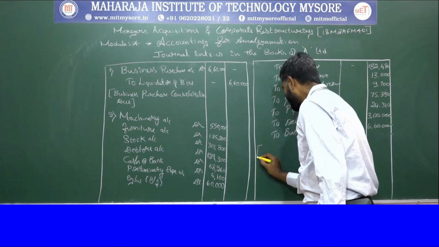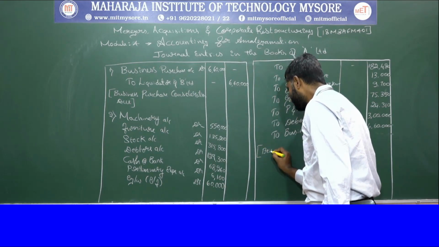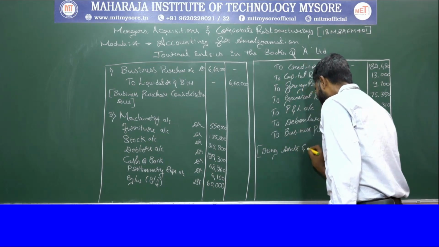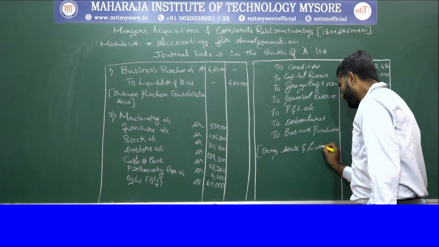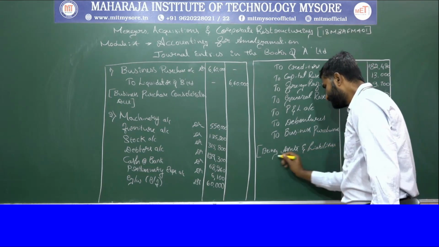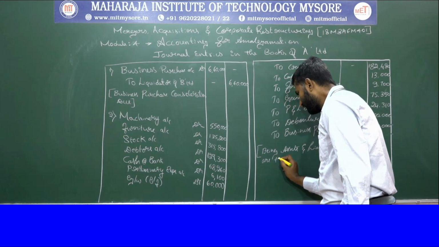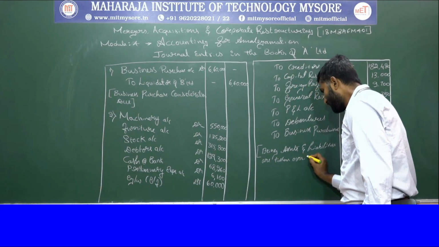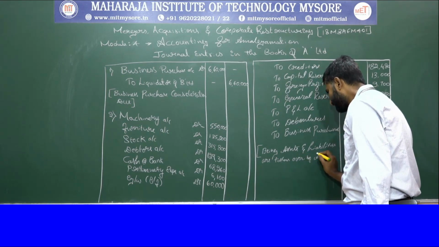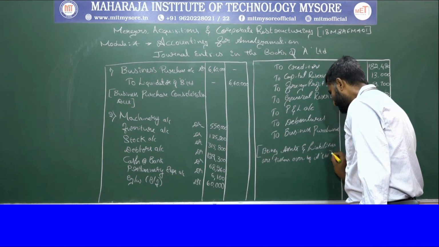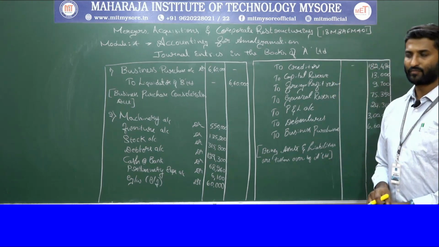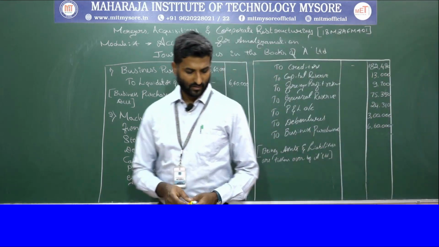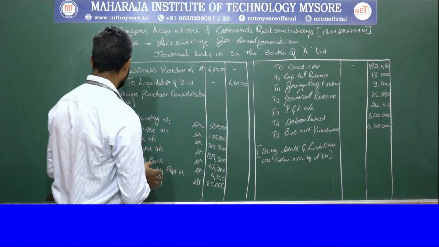Here you have to give a narration: being assets and liabilities are taken over by A Limited. Hope you understand this transaction. So I will move on to the next, third journal entry.